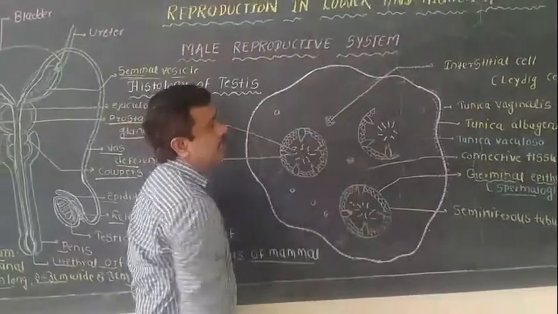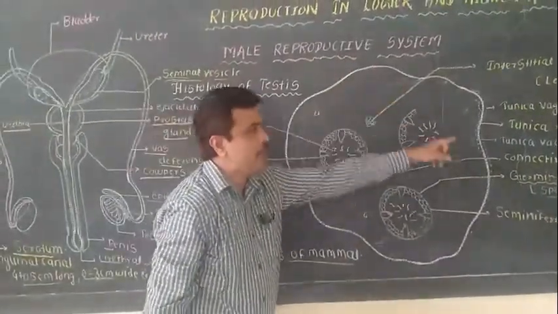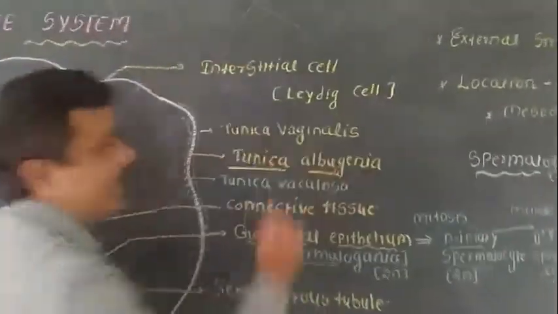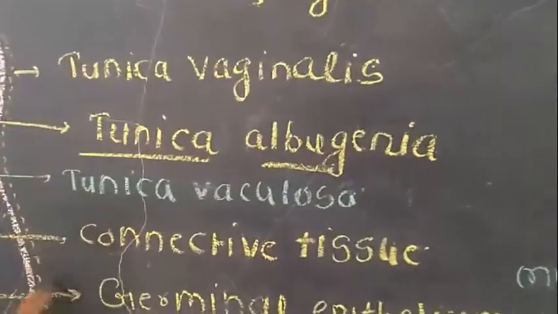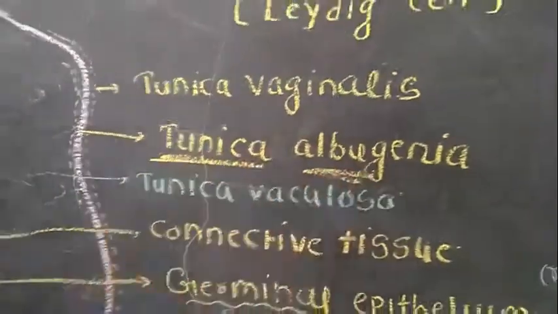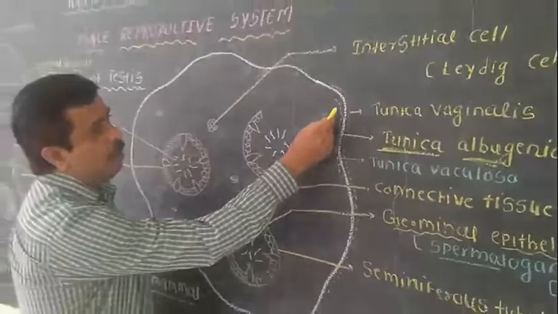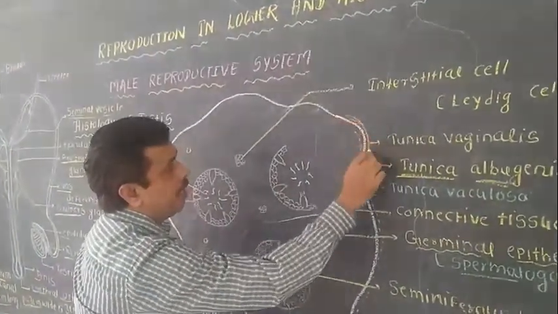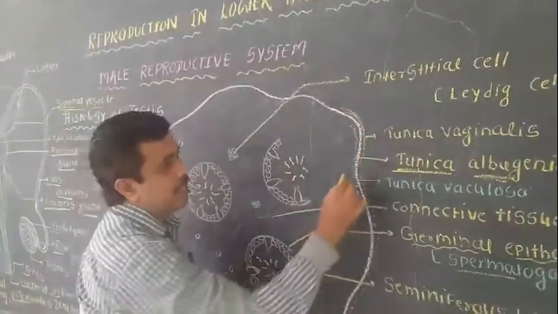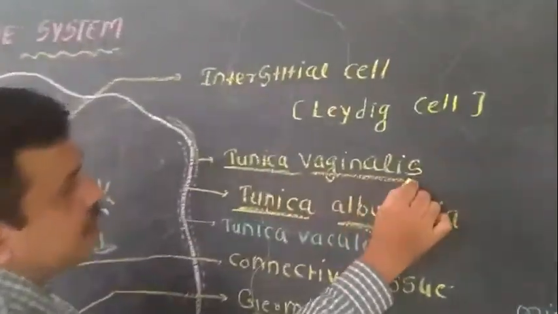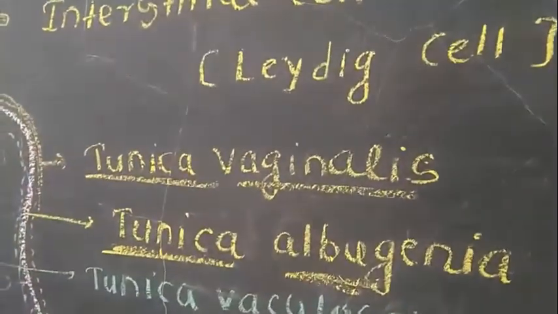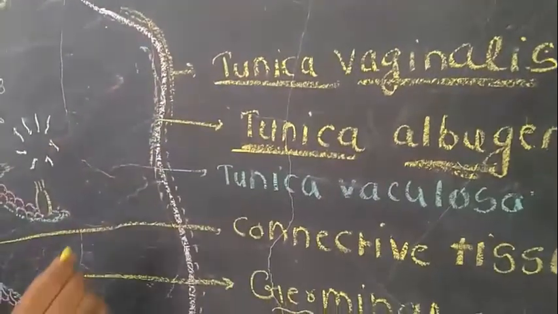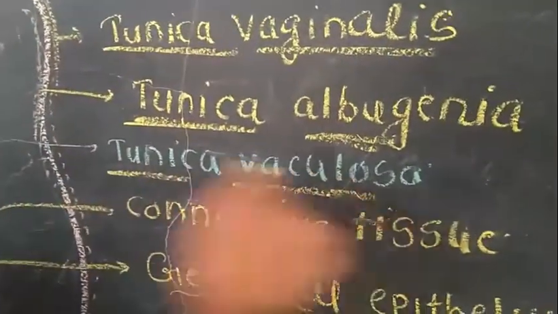Externally, the testis is covered by fibrous connective tissue. This layer is known as the tunica albuginea. It is the external cover of the testis. Outside this tunica albuginea, there is another layer, the incomplete peritoneal layer, known as the tunica vaginalis. This is the outer layer. And inner to the tunica albuginea, there is another layer known as the tunica vasculosa.